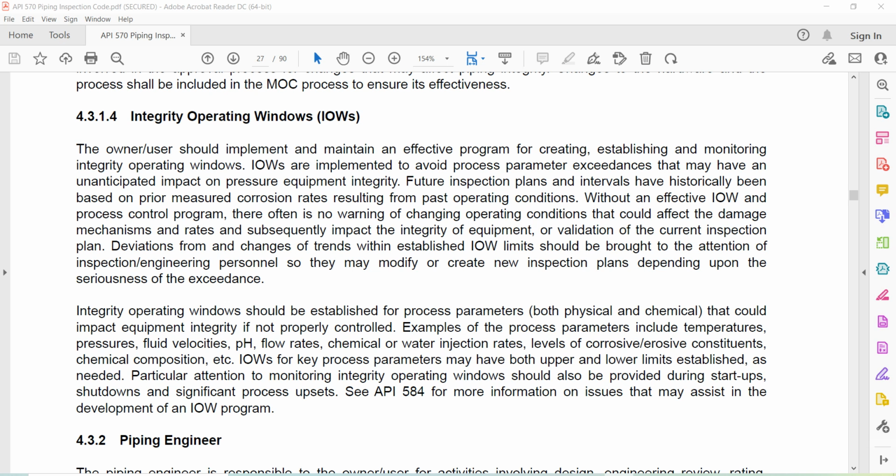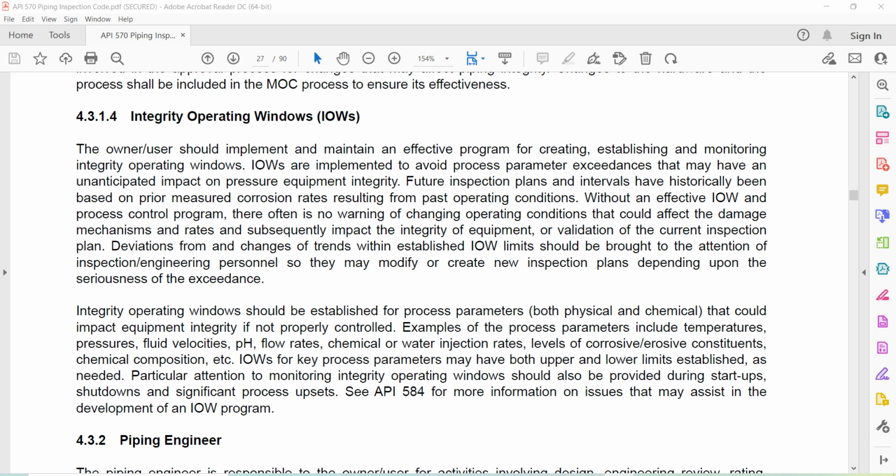Without an effective IOW and process control program, there often is no warning of changing operating conditions that could affect the damage mechanisms and rates and subsequently impact the integrity of equipment and/or validation of the current inspection plan. Deviations from and changes to trends with established IOW limits should be brought to the attention of inspection engineering personnel so that they may modify or create a new inspection plan depending upon the seriousness of the exceedance.